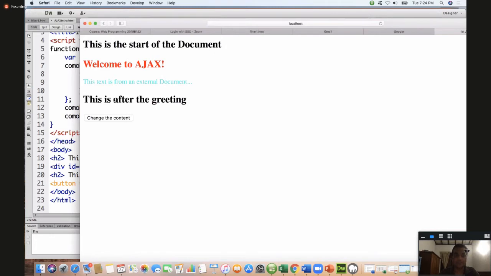Now you can see that new content is coming. What you can see here is that the txt file is in the server. That txt file is here at the server. You are sending a request and getting that data, extracting that data and displaying it without disturbing the others. That is the beauty.